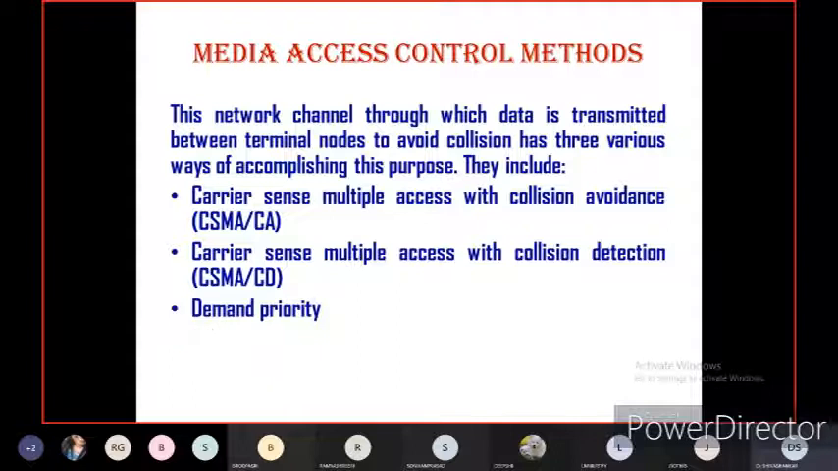My dear students, understood now? In the IEEE 802 standard protocol, there are logical link control and media access protocol. So this is for 8 marks. Please study this concept.